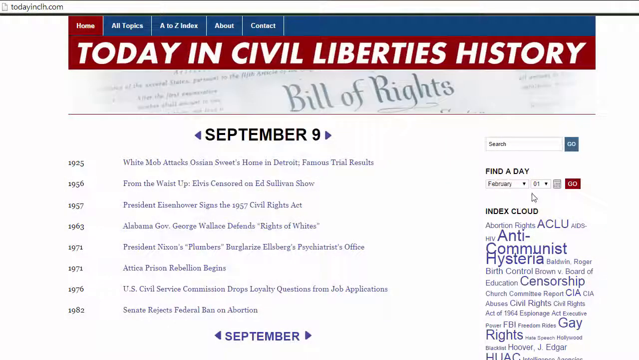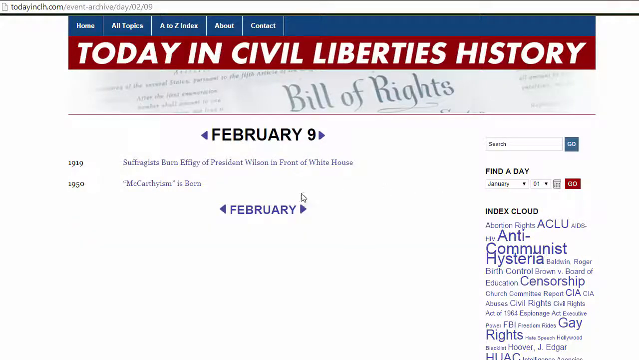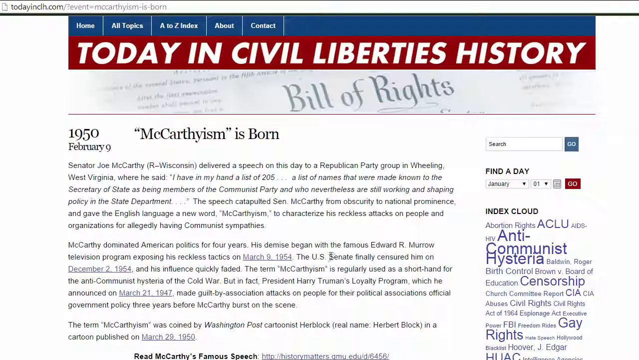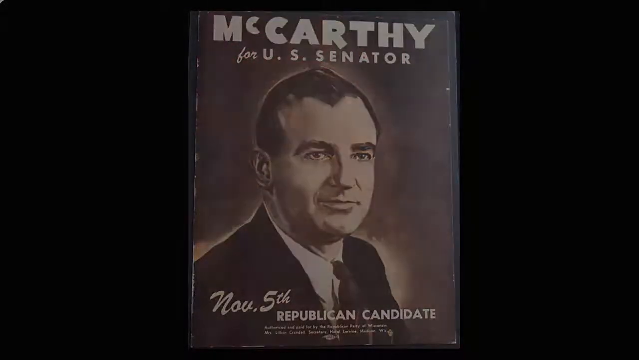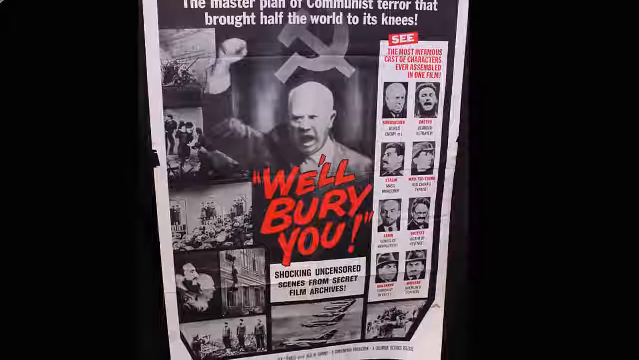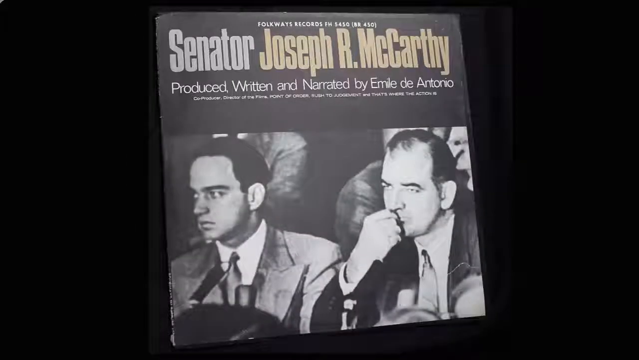The Cold War involved sweeping assault on freedom of speech, freedom of belief, and freedom of association. The anti-communist hysteria reached a new peak on February 9th, 1950, when Senator Joe McCarthy burst onto the public scene, gave a speech in Wheeling, West Virginia, where he claimed to have a list of communists in the federal government.